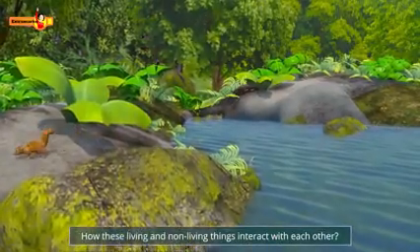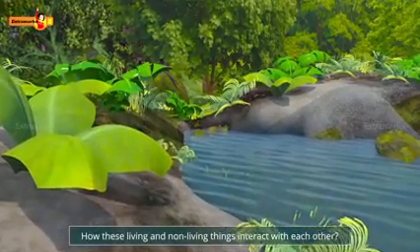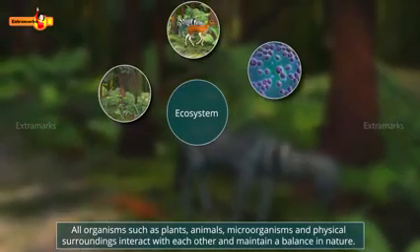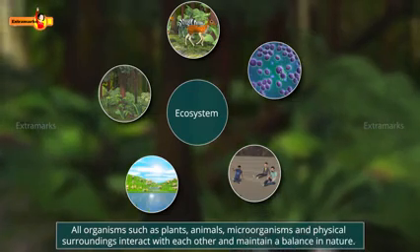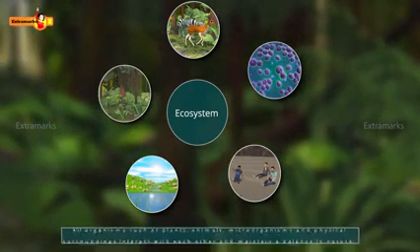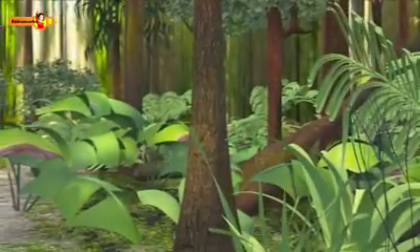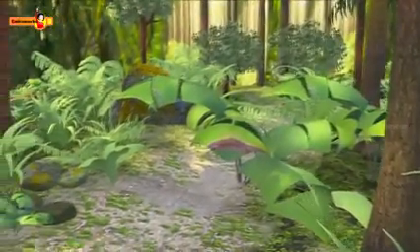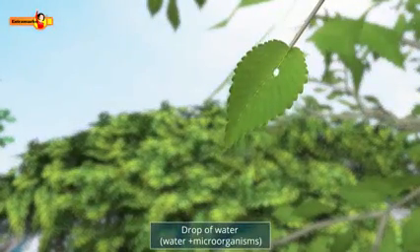But have you ever thought how these living and non-living things interact with each other and what these interactions are called? All organisms such as plants, animals, microorganisms and human beings as well as the physical surroundings interact with each other and maintain a balance in nature. These interactions form an ecosystem. In simple language, we can say that it is all about managing life within the surroundings and interacting with each other. Ecosystem can be as big as the earth or as small as a drop of water.